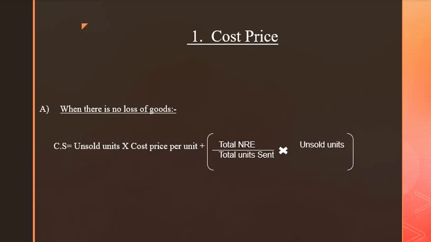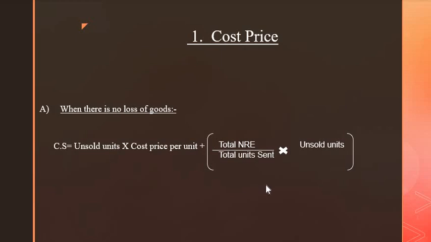If there is no loss of goods, then consignment stock (CS) is equal to unsold goods multiplied by cost price per unit, plus, in the bracket, total NRE.